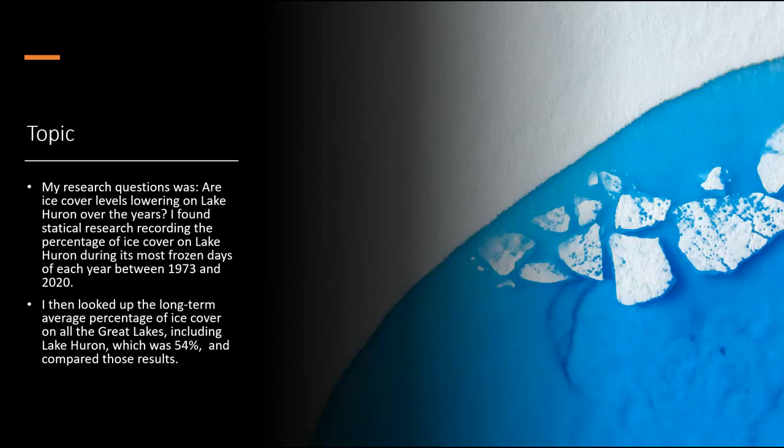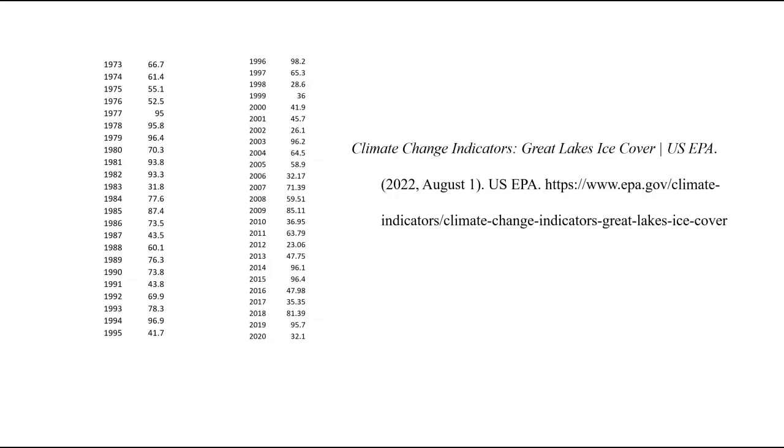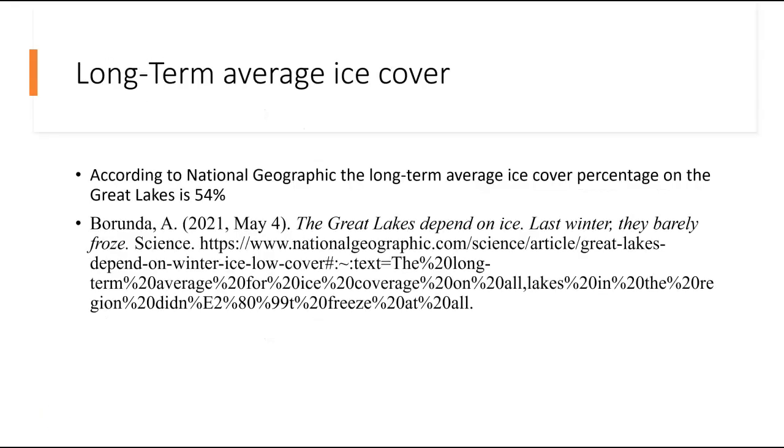I then looked up the long-term average percentage of ice cover on all the Great Lakes, including Lake Huron, which was 54%, and compared those results. I found the following data recording the percentage of ice cover on Lake Huron during its most frozen day from the years 1978 to 2020. I then located the long-term ice cover level percentage on the Great Lakes according to National Geographic, and that percentage was 54%. This will stand as my proposed population mean.